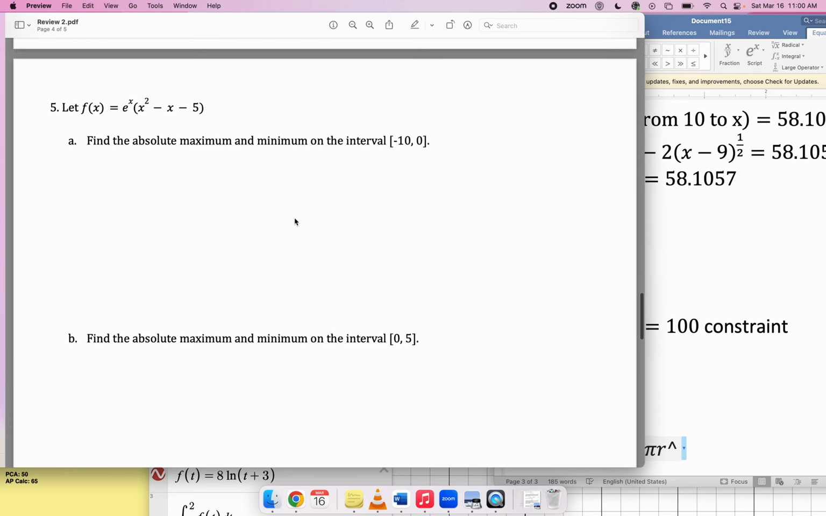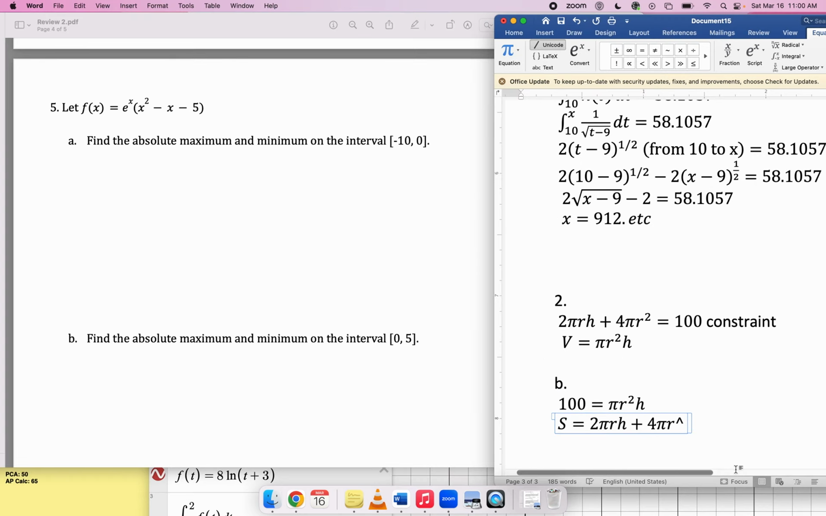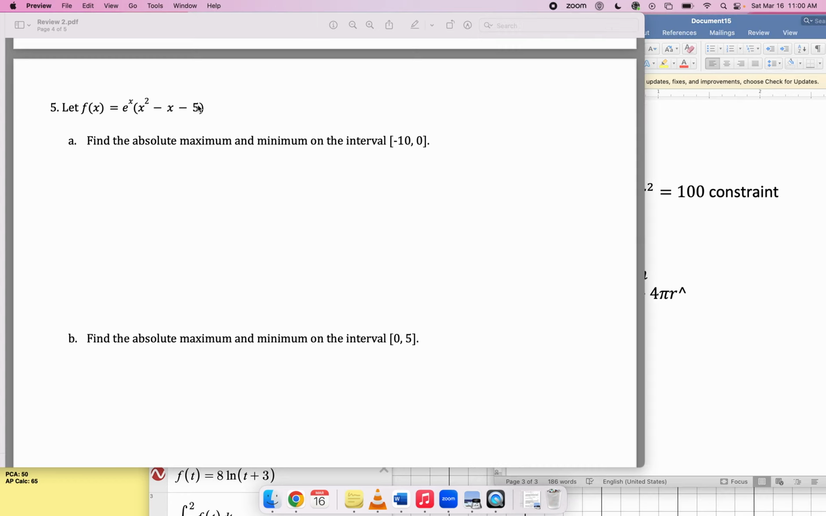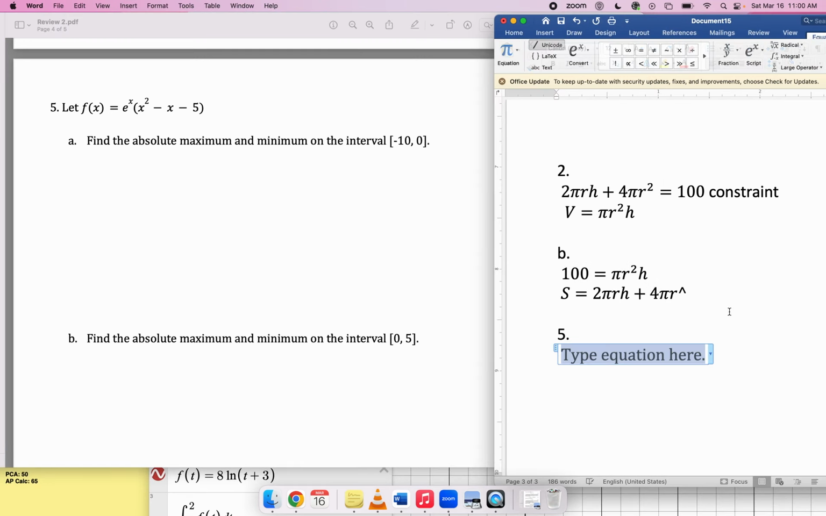As far as 5 is concerned, you're going to take the derivative. I'm not going to do it. I'm just going to give you a couple pieces of advice. Number one, to take the derivative, you need to use the product rule. Let me make sure that you can get the derivative.